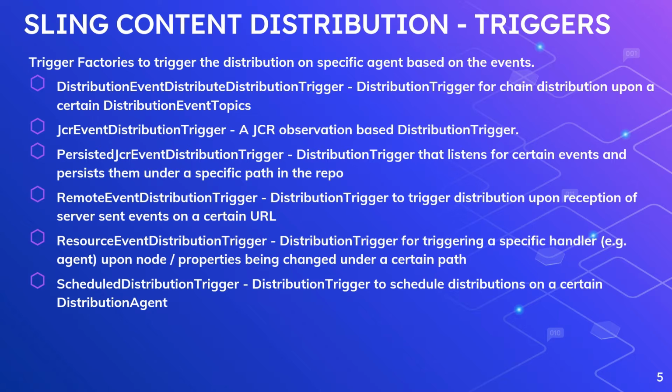Now the persisted JCR event distribution trigger will again listen for certain events and persist them under a specific path in the repo, whereas in the first one there is no persistence. Next is the remote event distribution trigger. This triggers the distribution upon reception of server-sent events on a certain URL, meaning a remote system sends an event on a specific URL, and then the distribution gets triggered. Next is the resource event distribution trigger, for triggering a specific handler, again an agent, upon node properties being changed under a certain path.